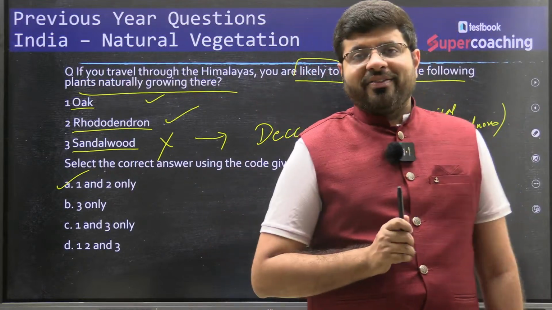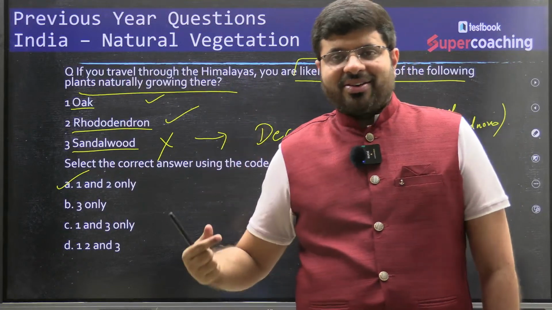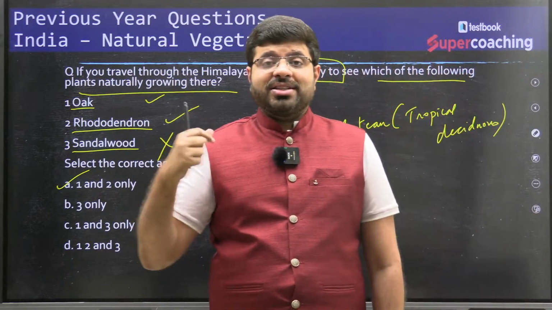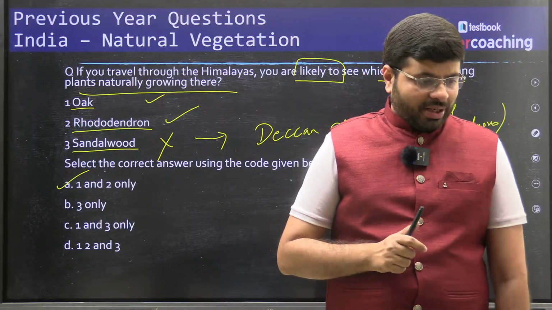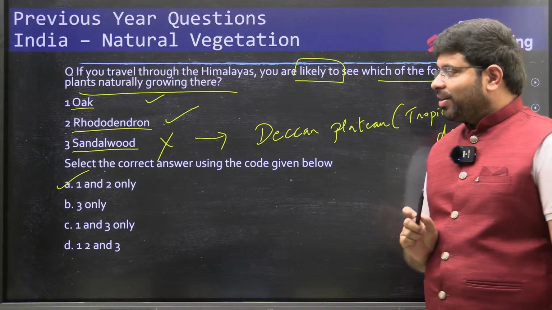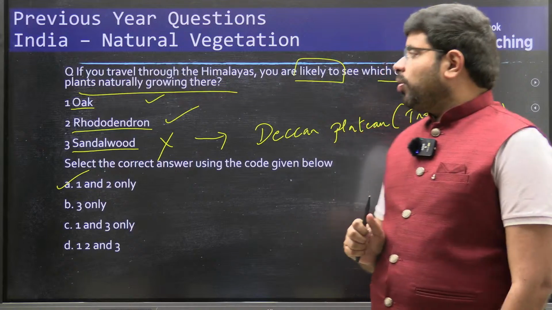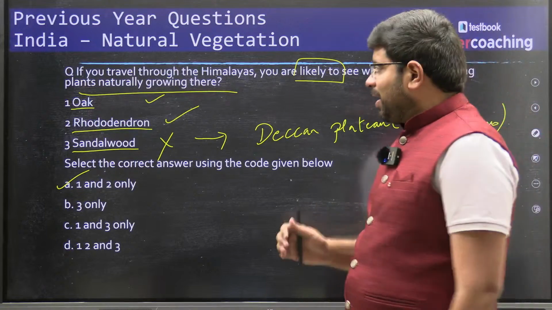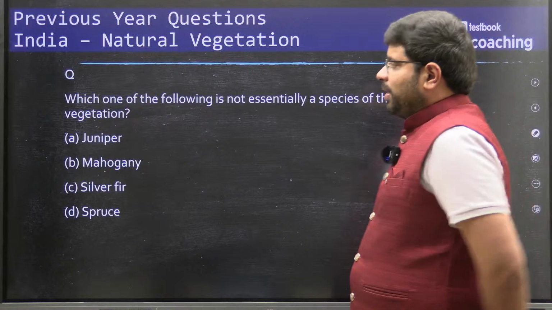I think with the movie Pushpa, you know that red sandalwood is from eastern India. Red sandalwood is part of the Seshachalam hills, the regions in and around Andhra Pradesh and Tamil Nadu. You should have got this answer right from that statement, isn't it? 1 and 2 only is the option. I hope you got it now. Oak, rhododendron, sandalwood: 1 and 2 only. Let's move forward to the next question.